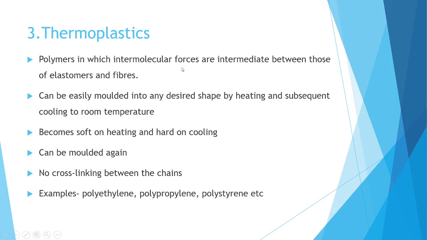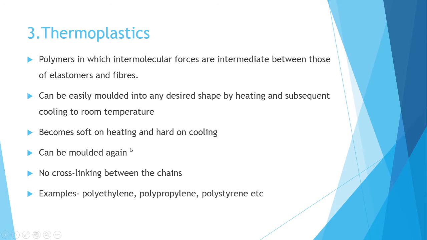Thermoplastics are polymers in which intermolecular forces are intermediate between those of elastomers and fibers. This thermoplastics comes in between elastomers and fibers. That means here the intermolecular forces are neither so strong nor so weak, and it can be easily molded into any desired shape by heating and subsequent cooling to room temperature. So this polymer becomes soft on heating, and when it is cooled it becomes hard.